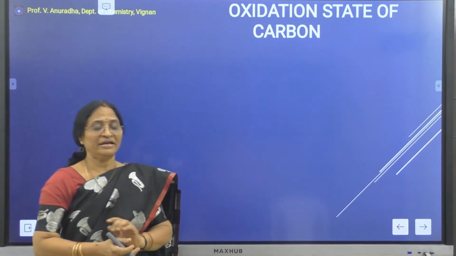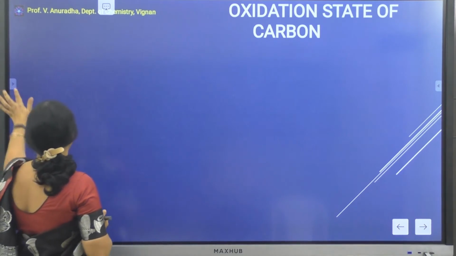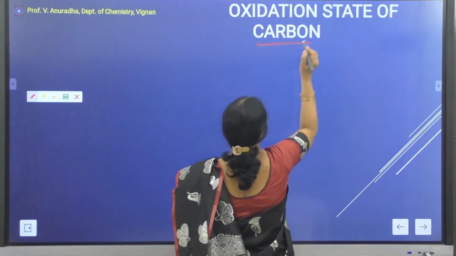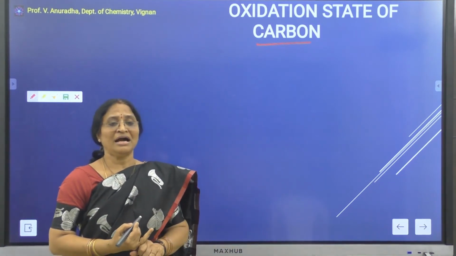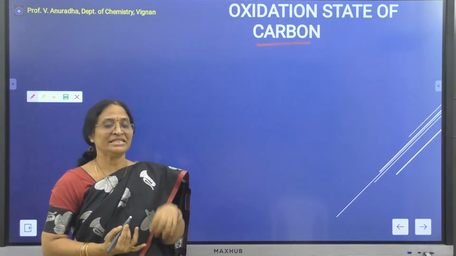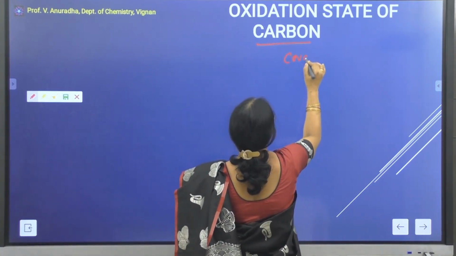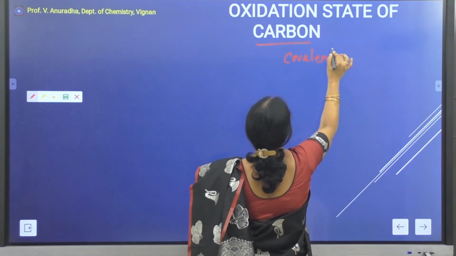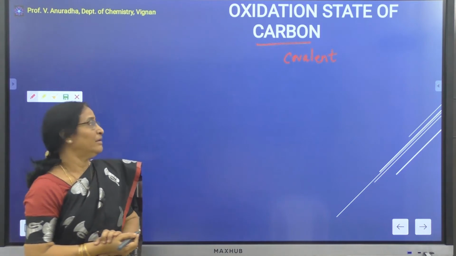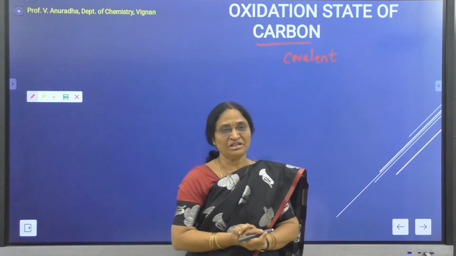Now let us go to the main topic, that is oxidation of carbon. We all know that carbon does not exhibit any variable oxidation state, and most of the carbon compounds are covalent in nature. When I say they are covalent in nature, there is no ionic state for the carbon. Then how can we know whether the carbon has undergone oxidation or not?